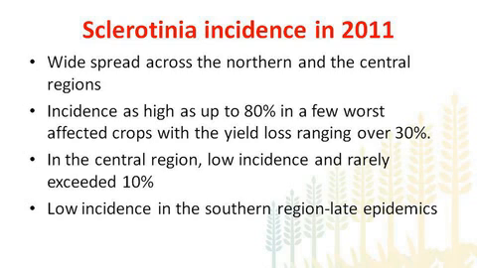Incidence of Sclerotinia was as high as up to 80% in the worst affected crops, especially in the NAR region. And the yield loss resulting from infection of Sclerotinia ranged between 30 to 40% in untreated crops. In the central region, the incidence was of course very low, and it rarely exceeded 10%. Similarly, the incidence of Sclerotinia has been very low in the southern agriculture region, most probably because of the development of late epidemics in the crops.